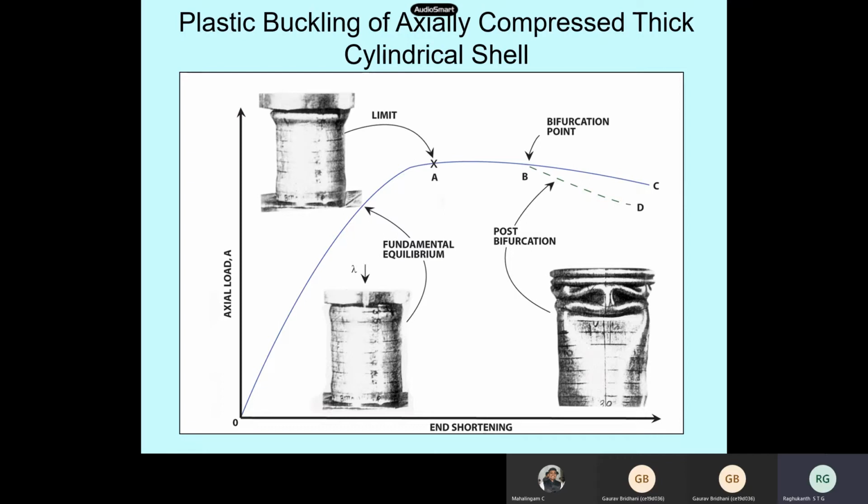So in cylindrical shells there are basically two types of buckling. One is A, B, C, one failure path, and the other is A, B, D. A, B, C is sometimes also known as snap through buckling, whereas A, B, D is asymmetric buckling. This is a very, very important thing in shells. This is a generalized behavior. Two types of patterns will be there.